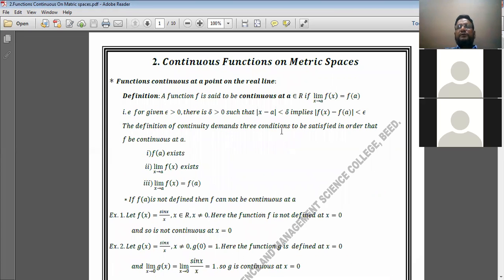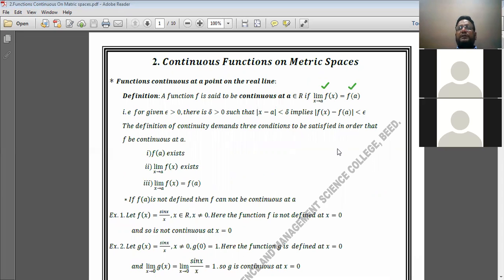Very first I have defined the continuity of the function. What is its definition? A function f is said to be continuous at a which belongs to R if limit x tends to a of f of x is equal to f of a, meaning the limit of the function is equal to the value of the function.